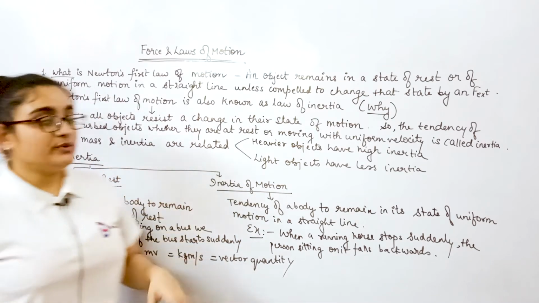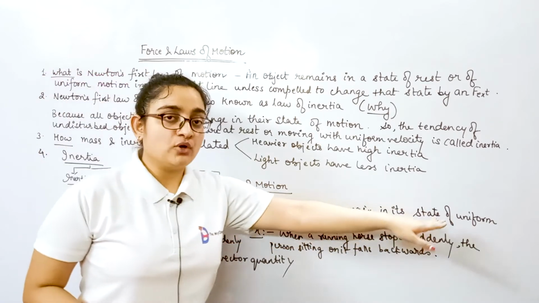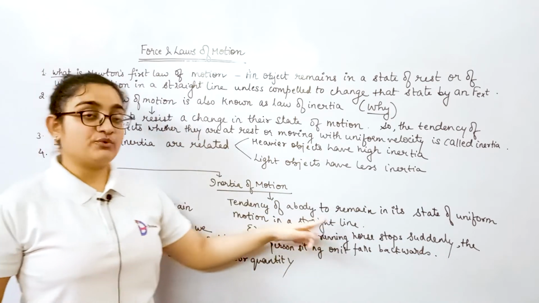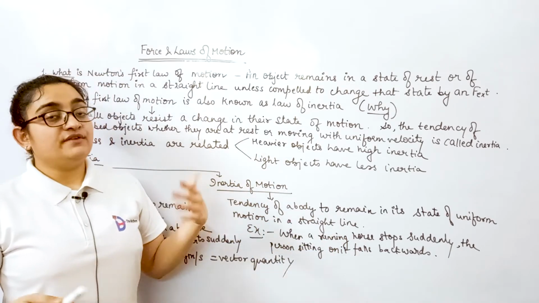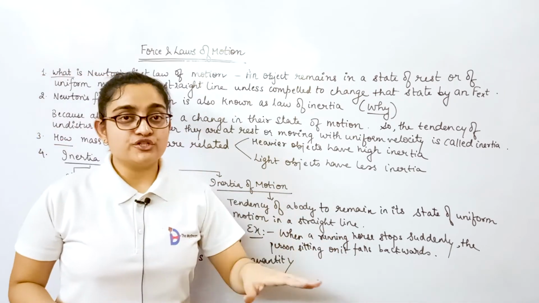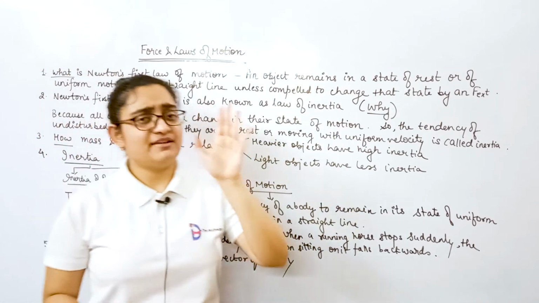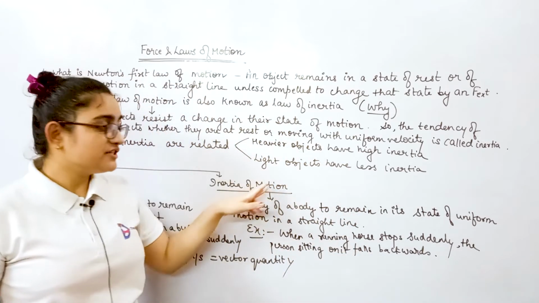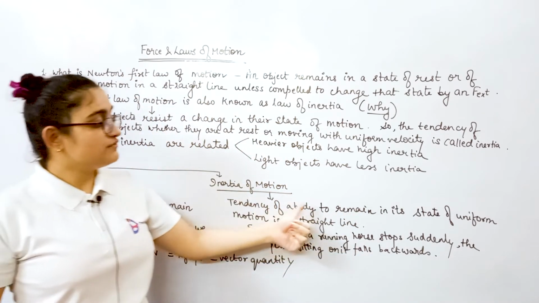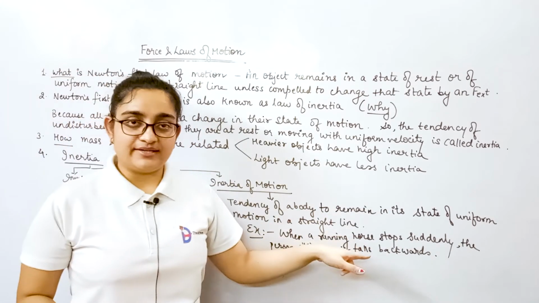Now coming to inertia of motion. It is the tendency of a body to remain in its state of uniform motion in a straight line. Here we are talking about the concept of inertia of motion, so you have to give emphasis to the state. The state of the object is what? It's in motion. So, inertia of motion: the tendency of a body to remain in its state of uniform motion in a straight line.